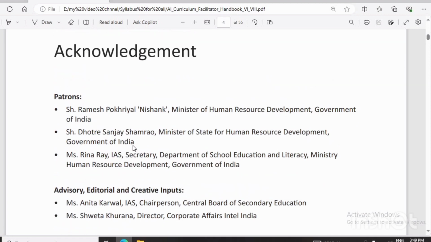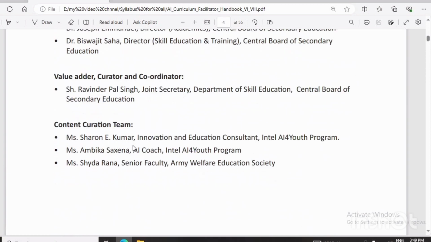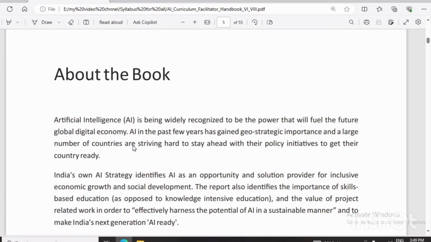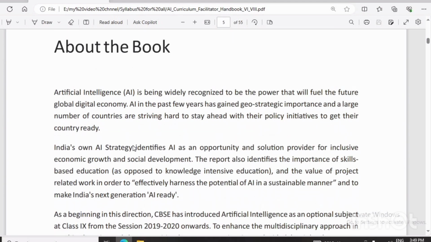Here the first page is the acknowledgement page, where patrons, advisory editors and creative inputs are given. Now the next page is about the book, what the book says. Artificial intelligence is being widely recognized to be a power that will fuel the future global digital economy.